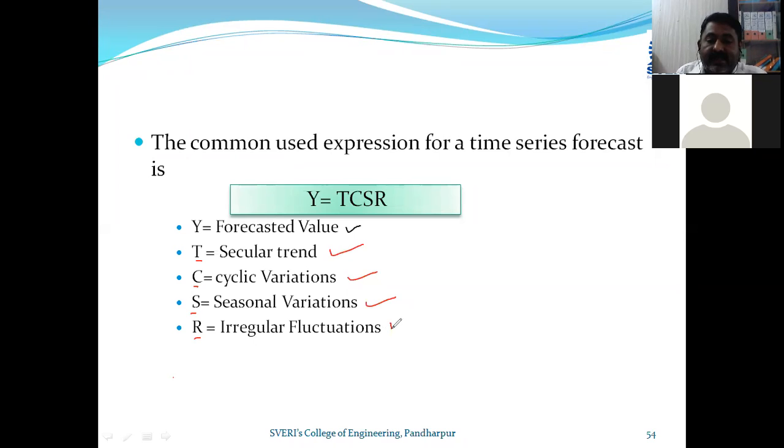This is nothing but the effect of climatic conditions, or floods, drought, or earthquake, or a recent example which is more analogous and which we all have experienced as far as demand is concerned: the corona pandemic. Friends, this is the real life example that we should be in a position to correlate all the time.